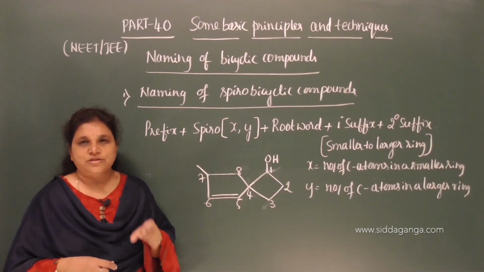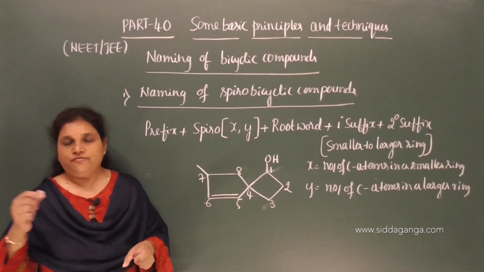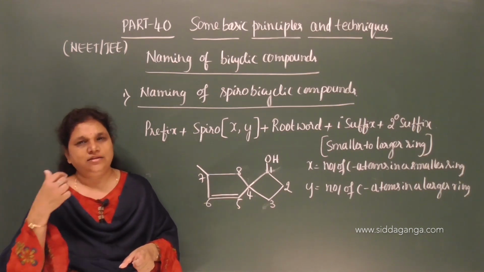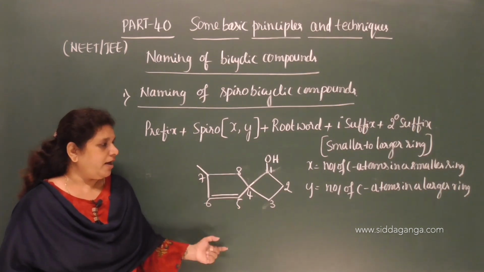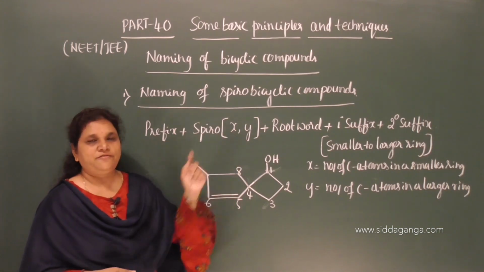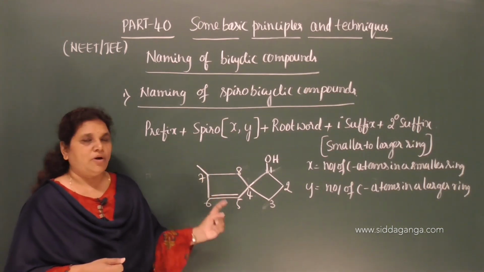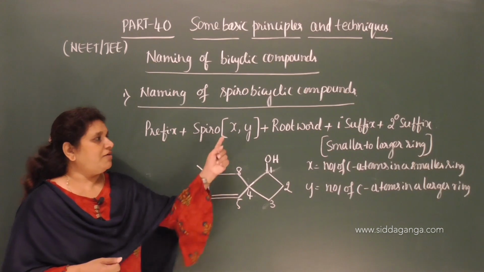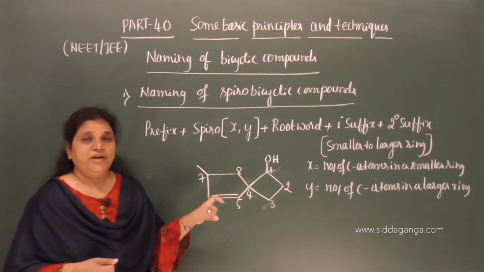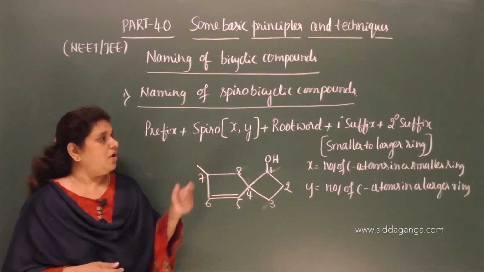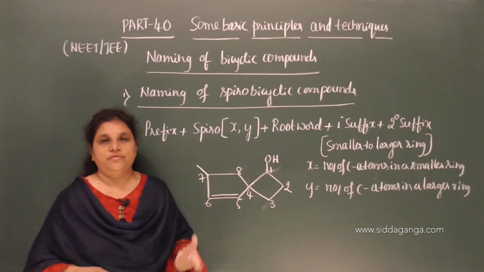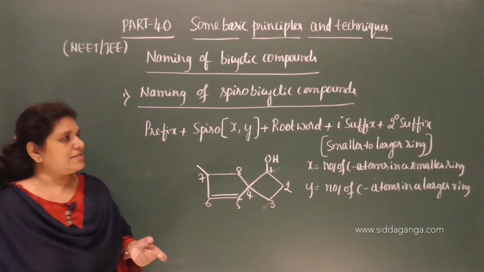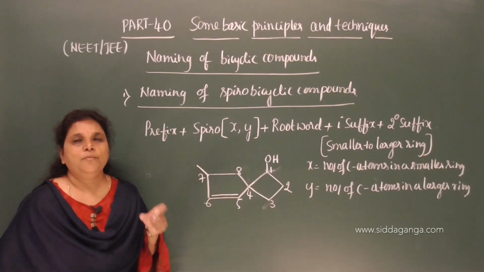Preference goes to functional group, multiple bonds, and then the substituent groups. And again we need to specify the number of carbon atoms in the smaller ring and the larger ring, which excludes the bridgehead carbon atom. So, again we have to specify the prefix, primary suffix and secondary suffix along with their positions.